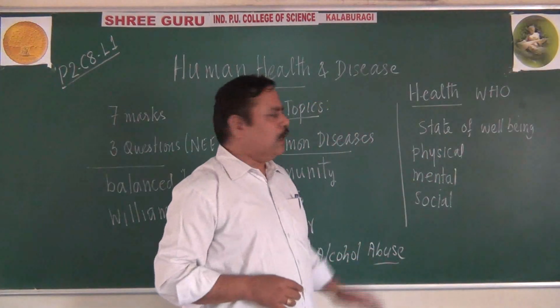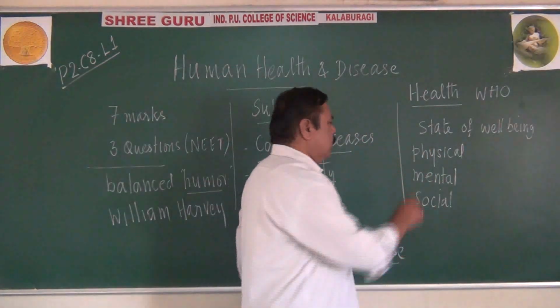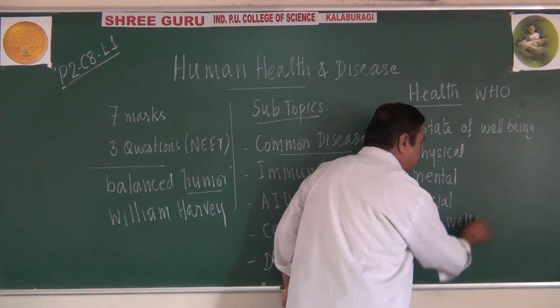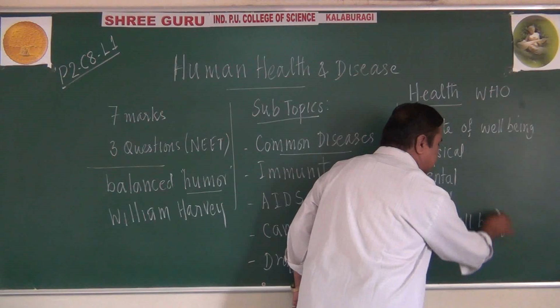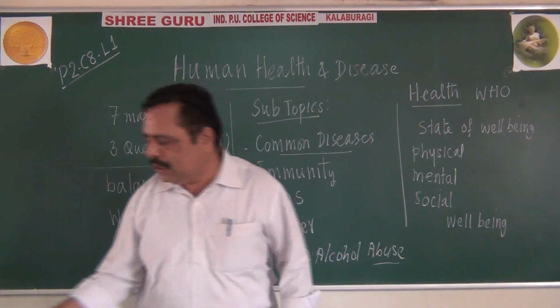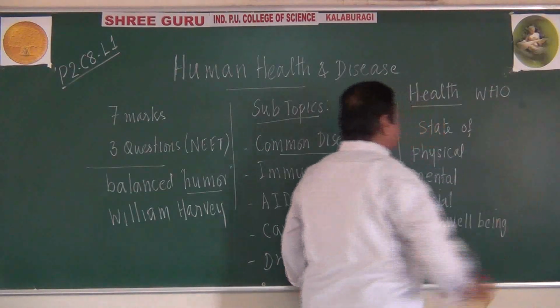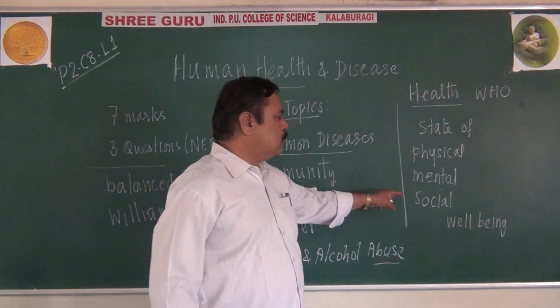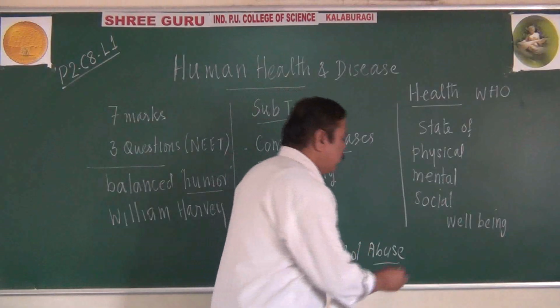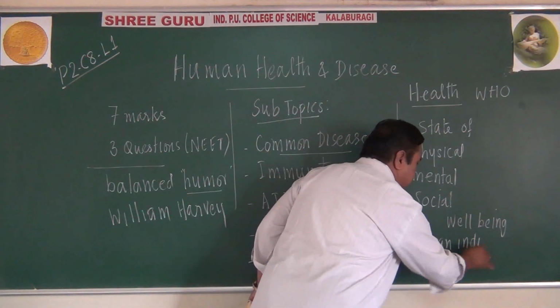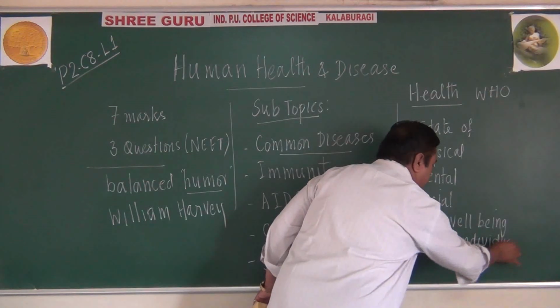Otherwise, a state of physical, mental and social well-being of an individual can be considered as what? Health, according to the World Health Organization. The state of physical, mental, social well-being of an individual is considered as health, general health, we can say here.